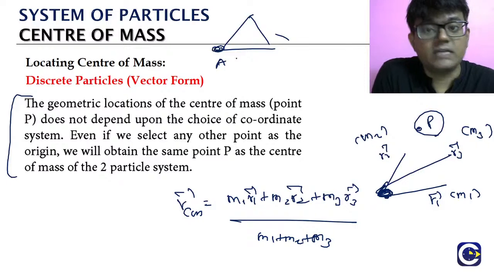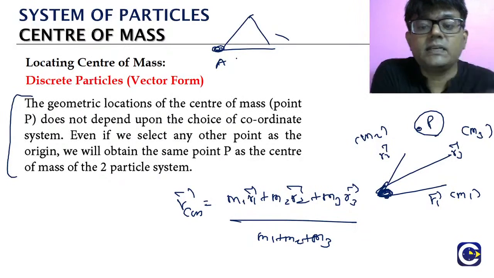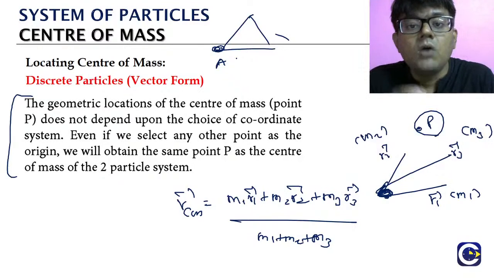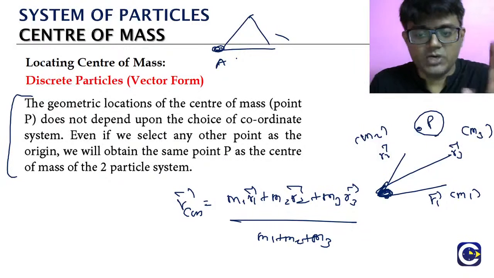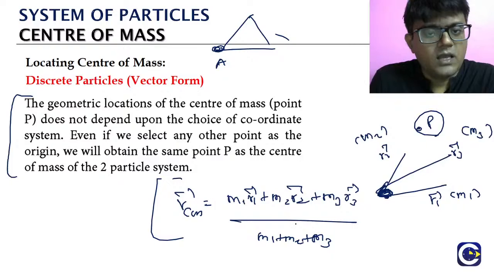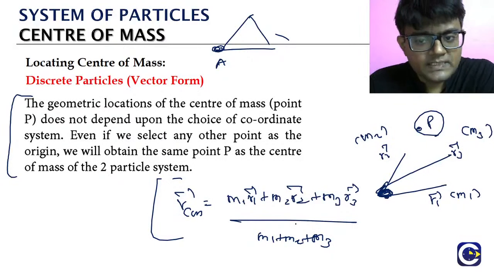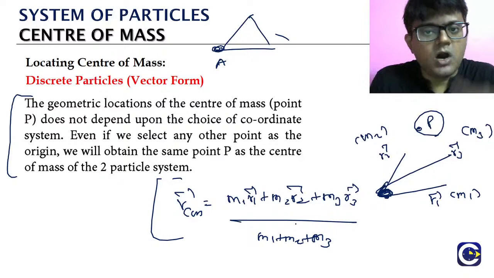Right? So now if we change the selection of the origin, what is going to happen to the location of the center of mass? This is a doubt. Look at this formula: the position vector of the center of mass depends upon what? r1, r2, r3, r4. If we change the origin, the r1 value will change.